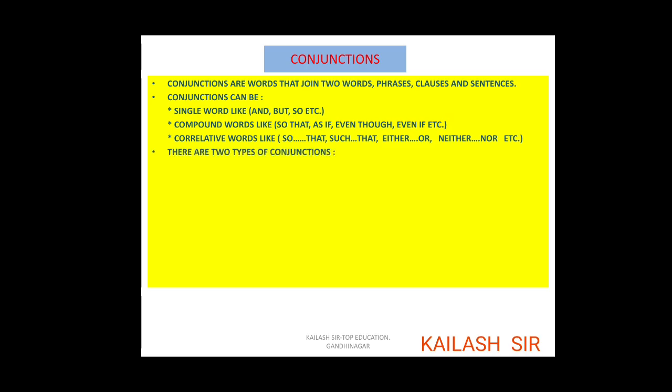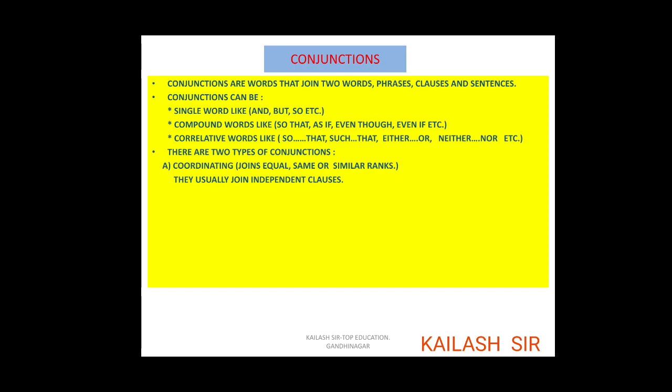Now conjunctions are mainly of two types. You have already heard this word, coordinating conjunctions. What is coordinating? It generally joins two things of equal, same, or similar ranks, or of the same category. There is no contrast. The meaning carries on further. We can understand that this thing will happen after this, like that. So it joins equal, same, or similar ranks or categories. This is known as a coordinating conjunction.